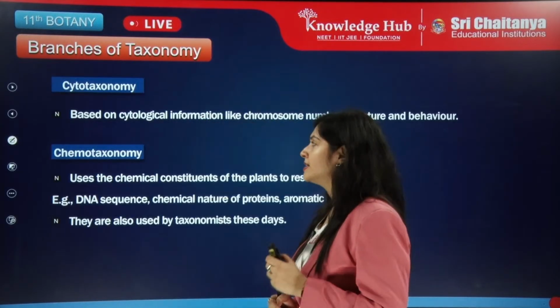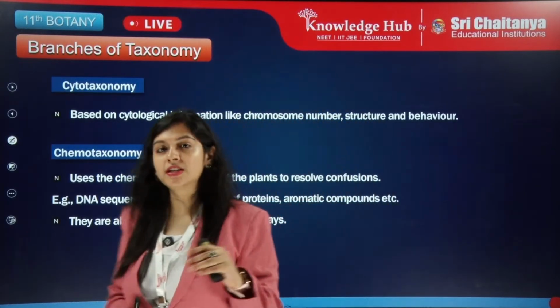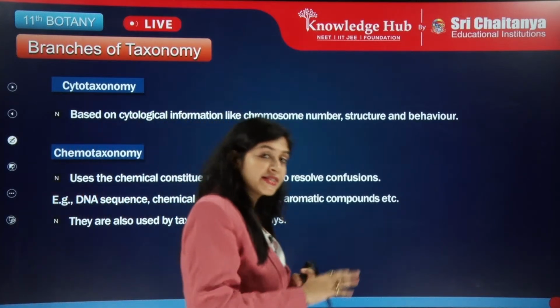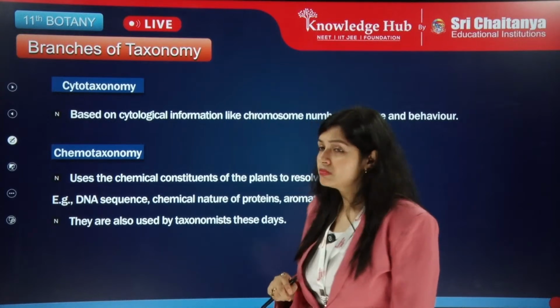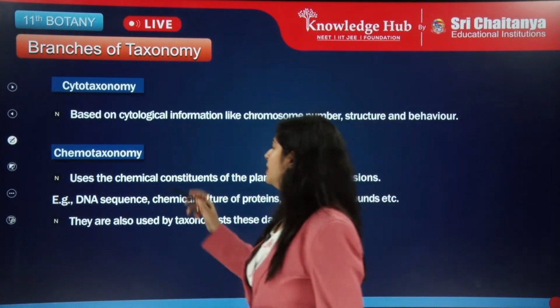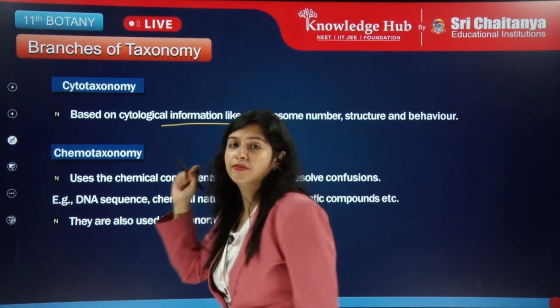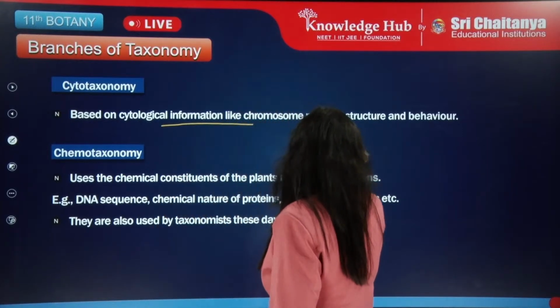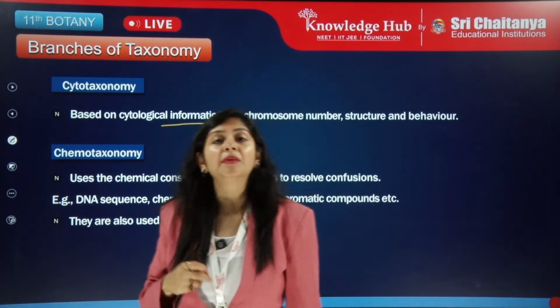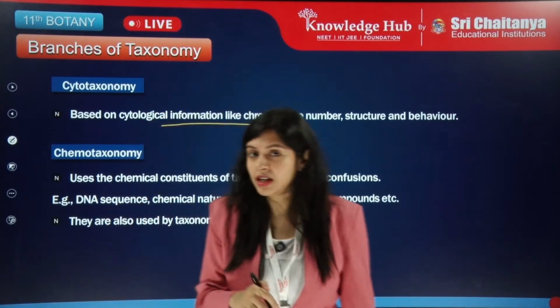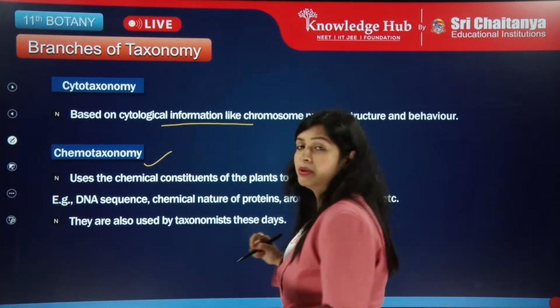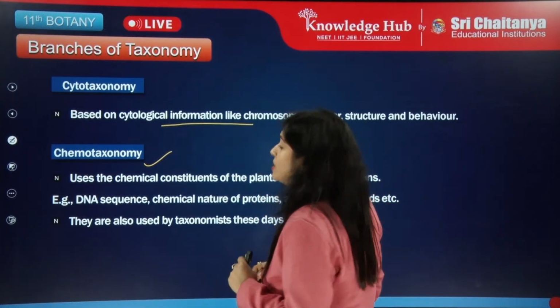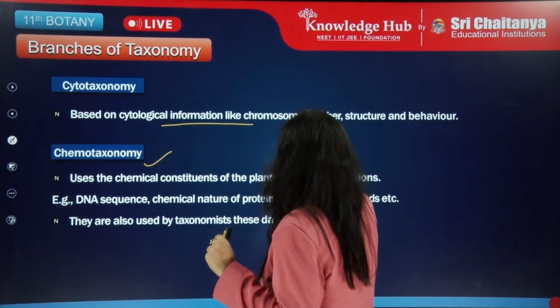Let's see the next. After this we have two more: cytotaxonomy and chemotaxonomy. Cytotaxonomy is based on cytological information like chromosome number, structure and behavior. Then we have chemotaxonomy. What is chemotaxonomy? It uses the chemical constituents of the plants.